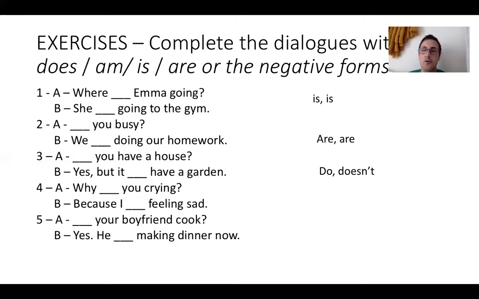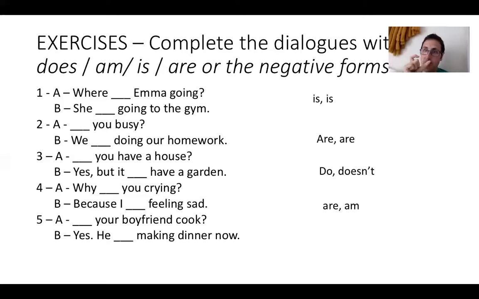Why are you crying? So crying, verb ing, and then you is are, isn't it? So why are you crying? Because I am, verb to be, because it's feeling, ing, sad. So why are you crying? Because I'm feeling sad.